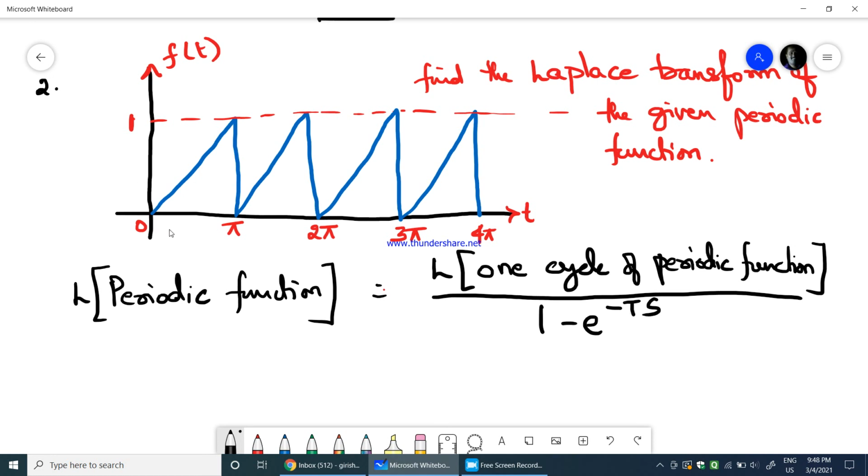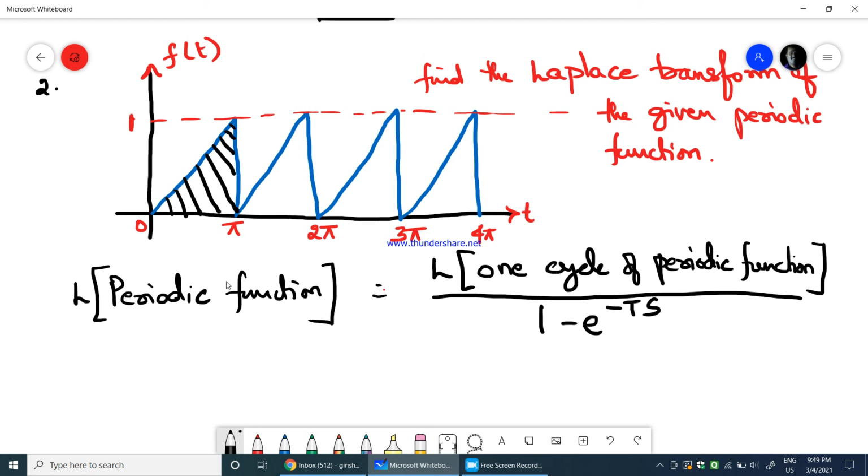So here, if you see, one cycle of this periodic function is nothing but one full sawtooth waveform. So this is one period. Now your job is to find the Laplace transform of this periodic function. First you need to find the Laplace transform of one cycle, and then if you divide that by 1 minus e power minus ts, you will get the Laplace transform of the full periodic function.